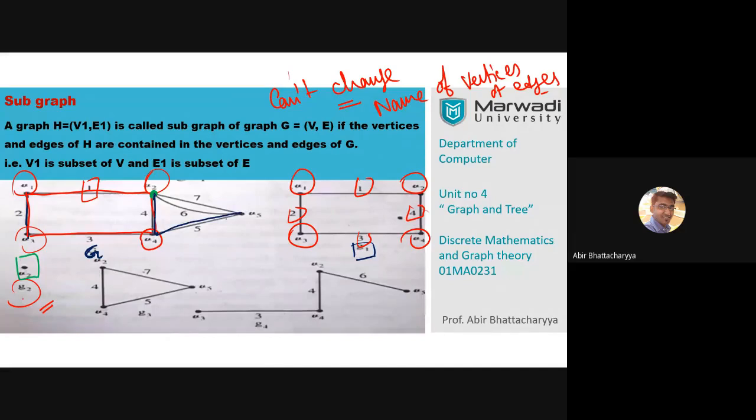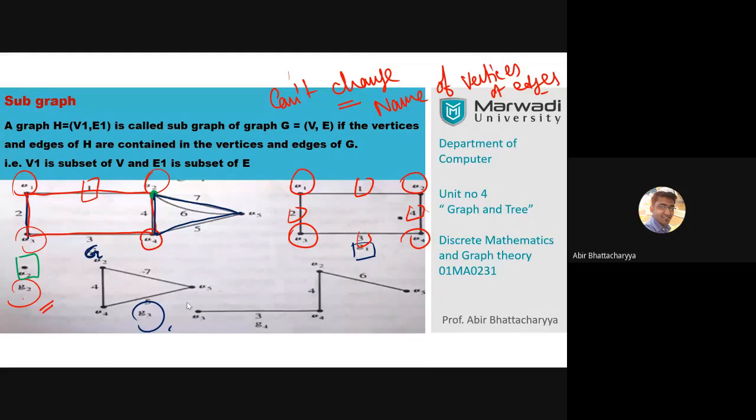This triangle is G3. So we can make any subgraph, just take a subset of the graph. But remember only one thing: you cannot change the name of the vertices and the name of the edges.